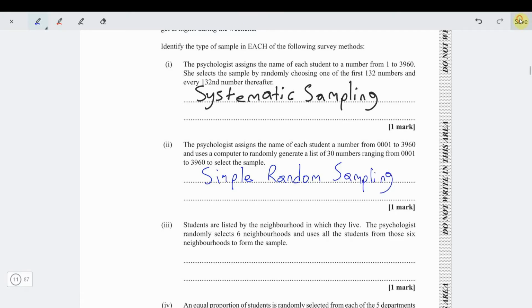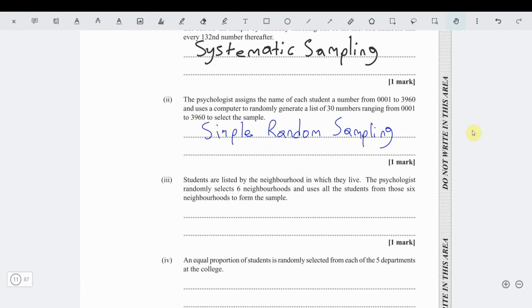Now the next one says students are listed by the neighborhood in which they live. The psychologist randomly selects 6 neighborhoods and uses the students from those 6 neighborhoods to form the sample. So in this case, notice it's 6 different neighborhoods, but of course it's still random. So in that case now, it is stratified.